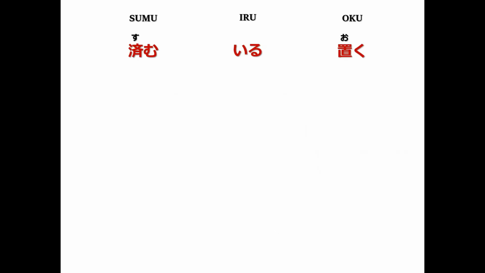The heart of today's lesson is when ZU combines with these 3 auxiliary verbs. Sumu by itself means to end or be settled. Iru by itself means to exist for people and animals. And we also use this as the auxiliary verb of the te form of verbs to express the progressive tense or ongoing actions. Teiru, which we looked at closely in lesson 33.